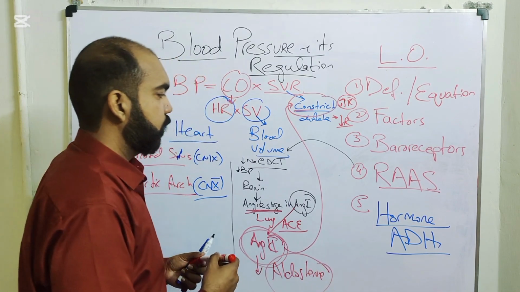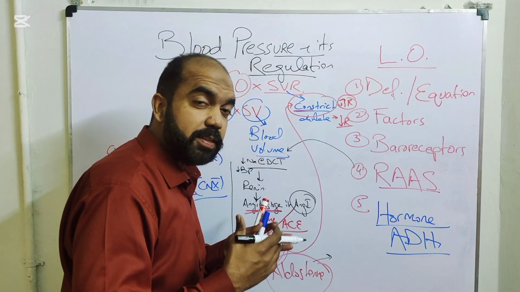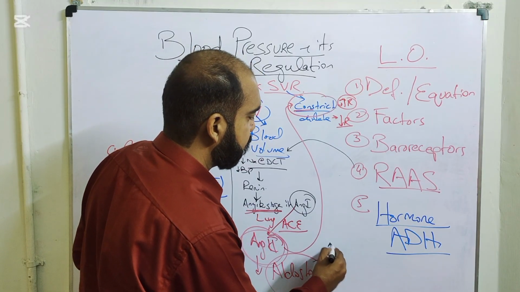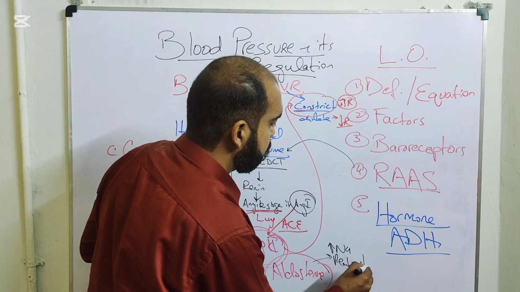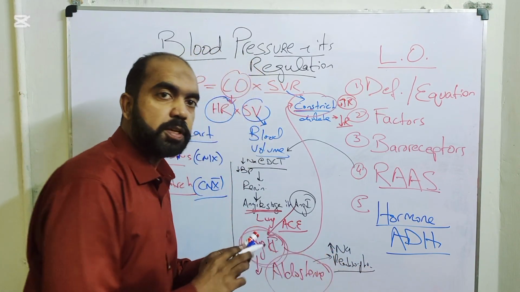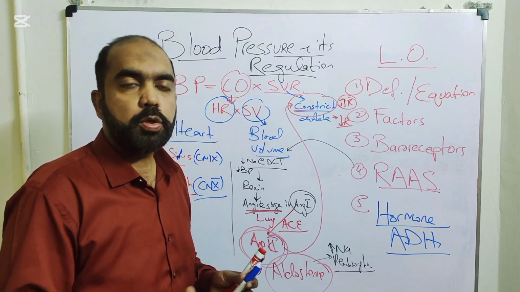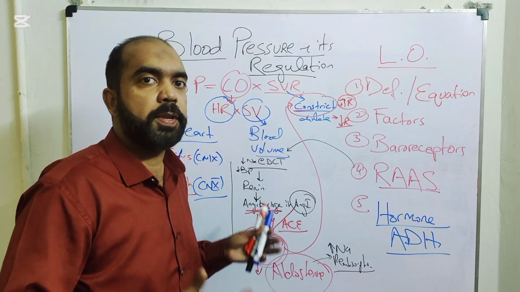Aldosterone upregulates the sodium potassium ATPase pump inside the nephron, and there is increased sodium reabsorption. Remember, whenever there is more sodium, water follows sodium. So more water is also reabsorbed, and the blood volume will be increased.